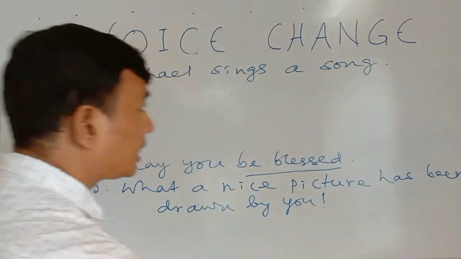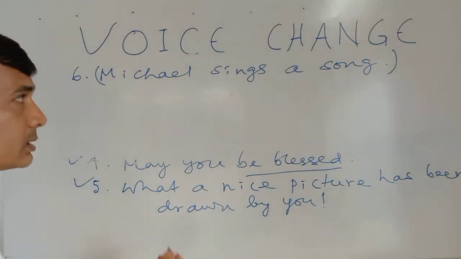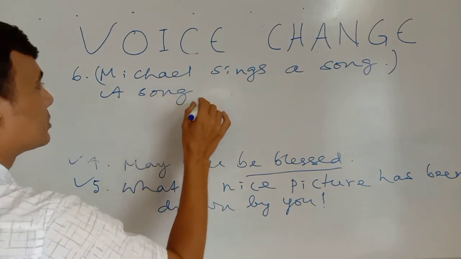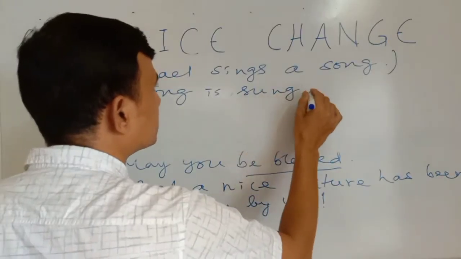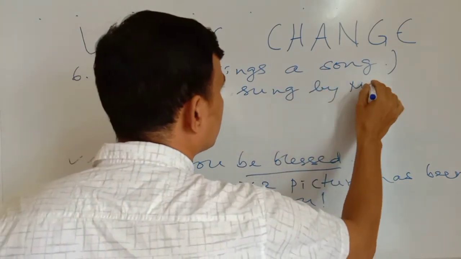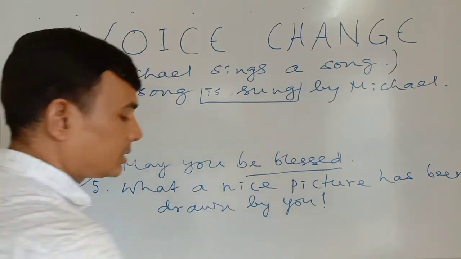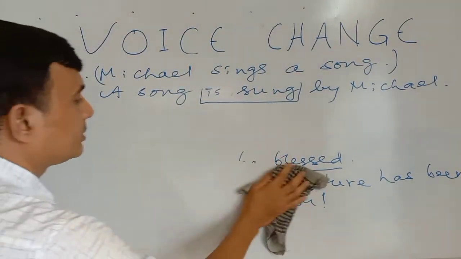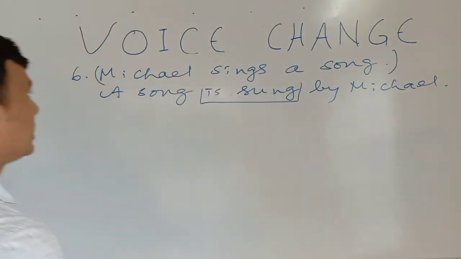This is the active form of a simple sentence. So what will be the passive form? A song is sung by Michael. Is sung. This is an assertive simple sentence, and I have given you the passive form. A song is sung by Michael.